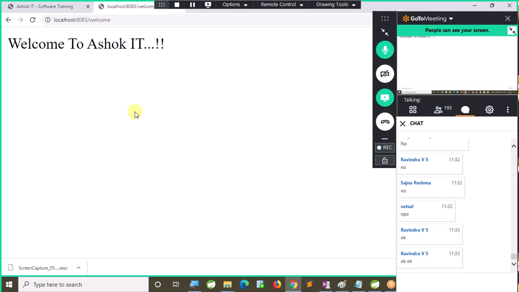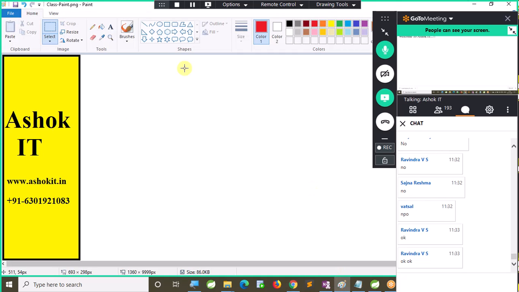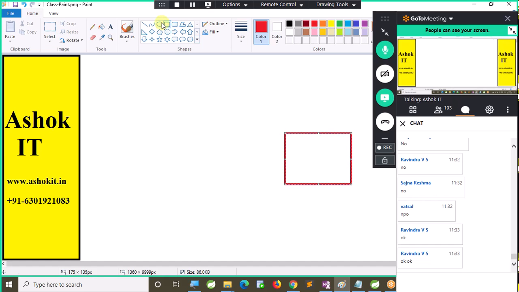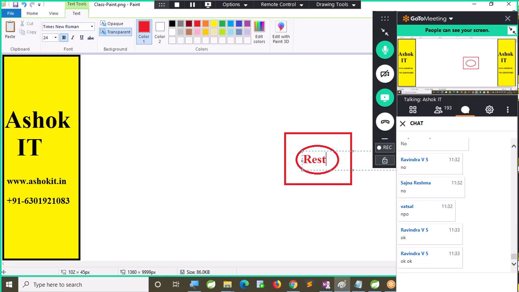Now, whatever application that I developed can be called a REST API. Now we developed one REST API. Inside this REST API, one REST resource is available. REST resource, in our terminology, is called a REST controller.